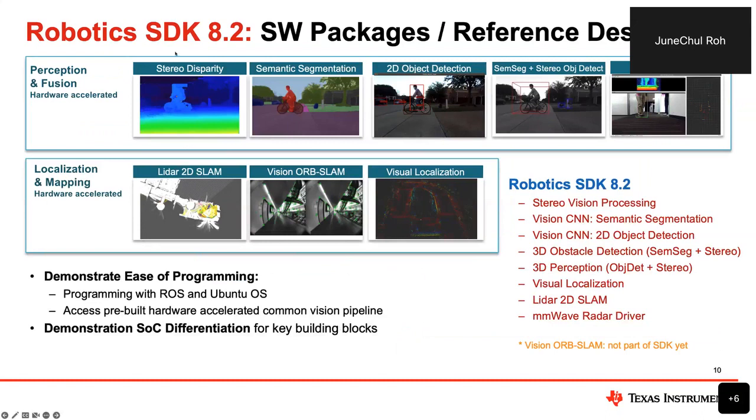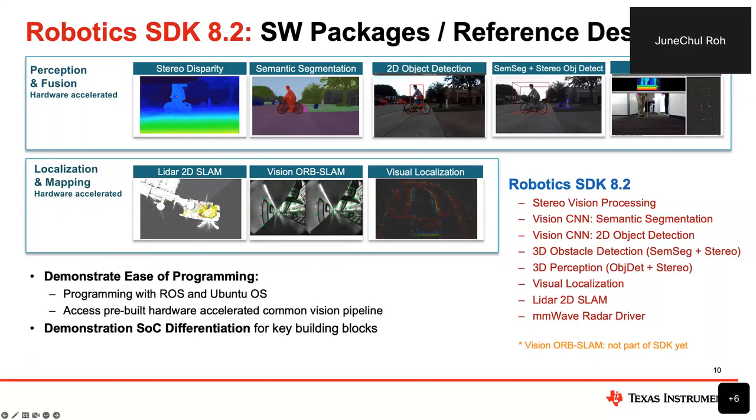And we recently released the Robotics SDK 8.4, which is more like a 1.1 version, but we decided to follow our Processor SDK's version number. So it's relatively new, but it already contains a lot of good stuff.